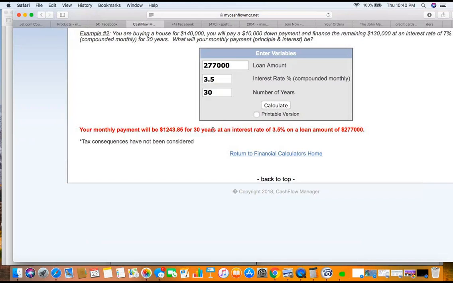Now, you might add another little $100 or two, let's say you add another $200 in here for taxes and insurance, right? Now, boom, you know what your payment is about going to be, without them going and running your credit and putting inquiries on there. Then you go take that and you put that on your income statement. See how it affects your income statement. Then you go put this $277,000 loan on your balance sheet.